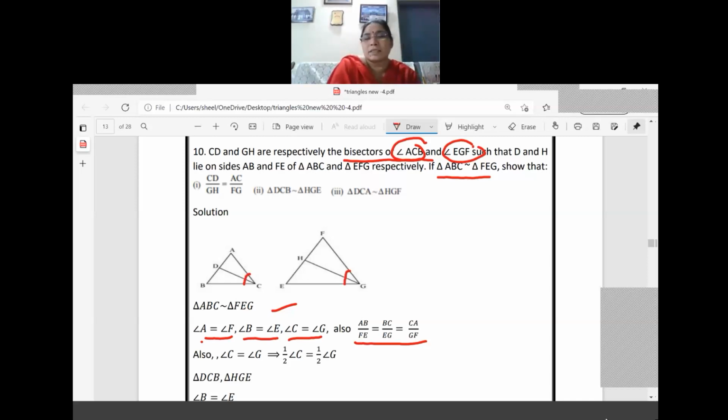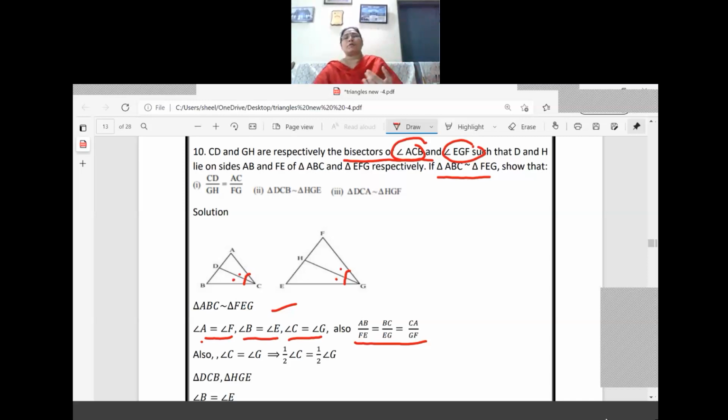So angle C is 60 degrees, which means angle G is also equal to 60 degrees. So what is angle BCD? That means this much only I'm asking. It is a bisector there, so it is divided by 2. That means each side is equal to 30 only. For example, suppose angle C is 80 degrees, then by the bisector property each part is divided into 40. Similarly here also it is equal to 40 only, right? So angle C is equal to angle G, that means half of angle C is equal to half of angle G only.